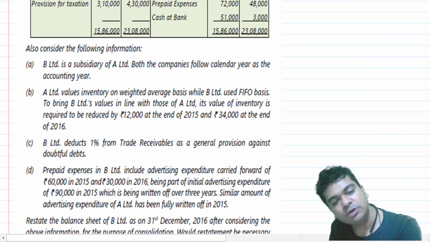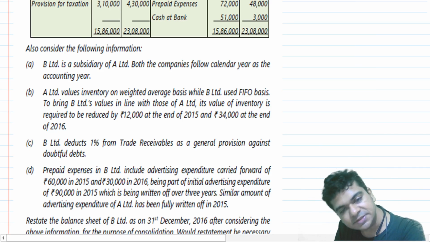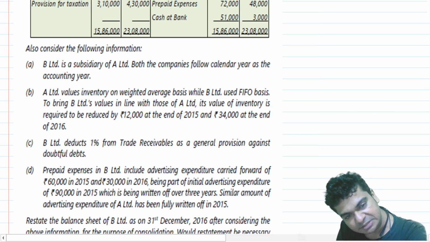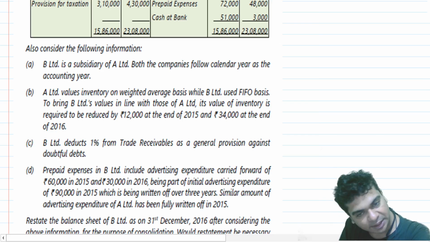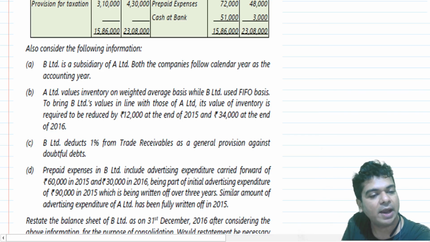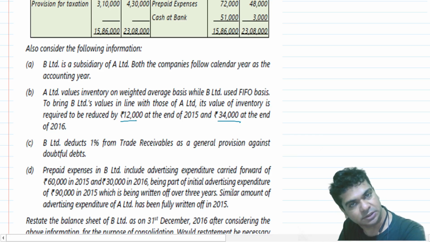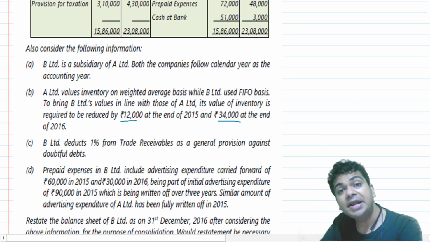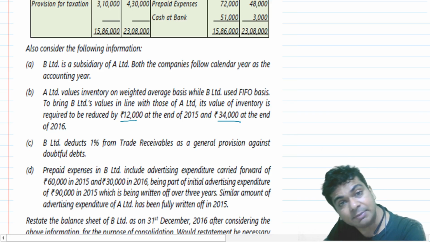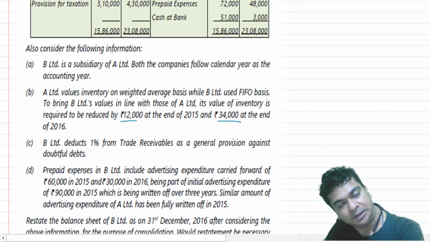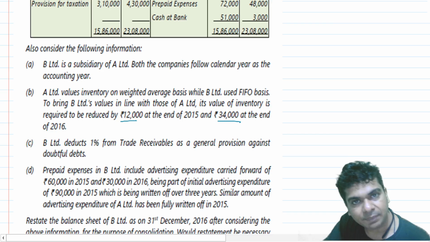A Limited values inventory on weighted average basis while B is using FIFO basis. To bring B Limited's values in line with those of A Limited, its value of inventory is required to be reduced by 12,000 at the end of 2015 and 34,000 at the end of 2016. So parent and the subsidiary are not following the same accounting policy. Parent is following weighted average method for valuing inventory, while the subsidiary is following the FIFO method.